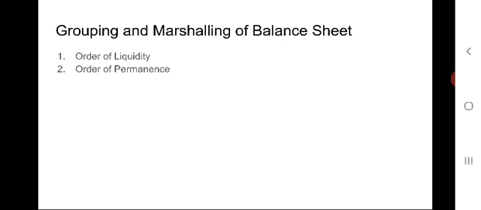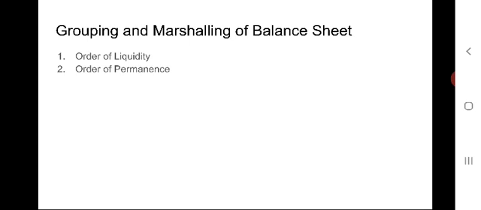The items in the balance sheet are marshaled or grouped in two ways. One is order of liquidity, another one is order of permanence. Let us know about the order of liquidity.